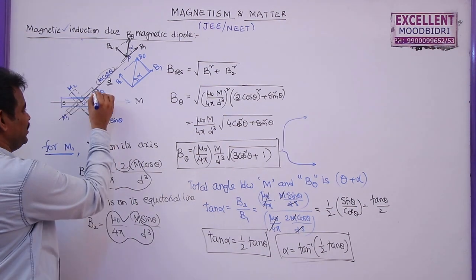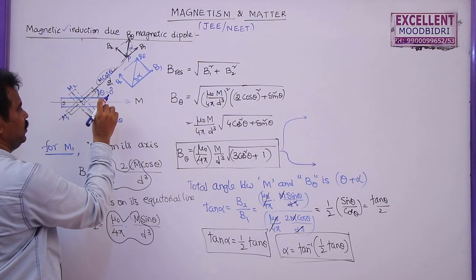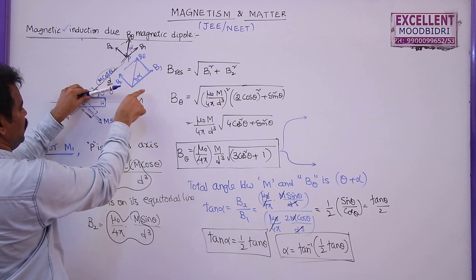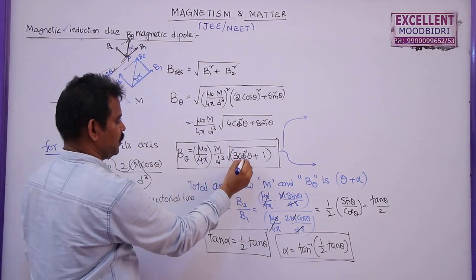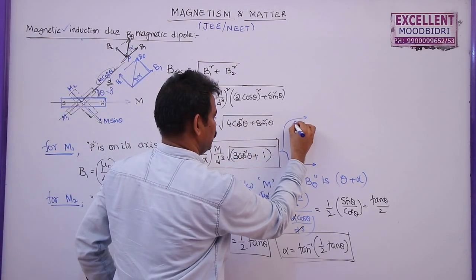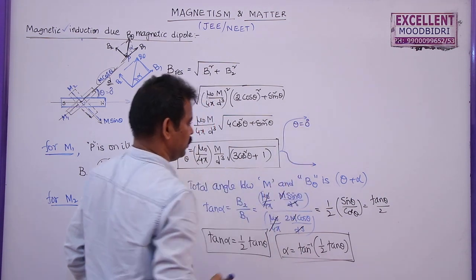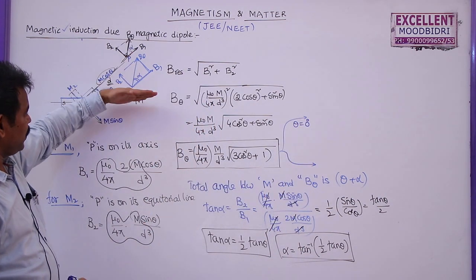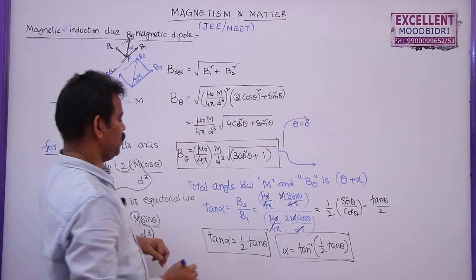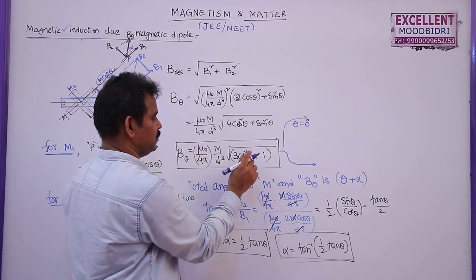Suppose if this theta is equal to 0 degrees, so this point will lie on the axial line. If theta is equal to 0 degrees, point P lies on the axial line of the bar magnet. Let me substitute theta as 0.